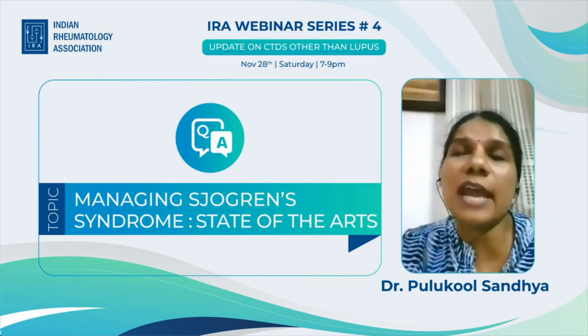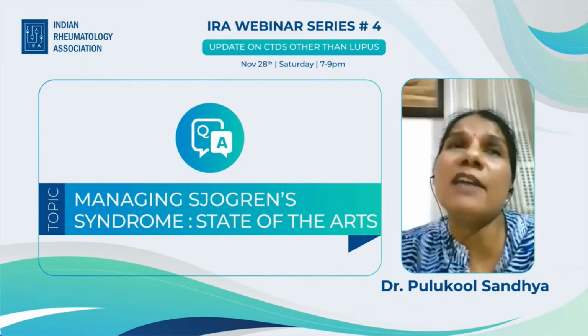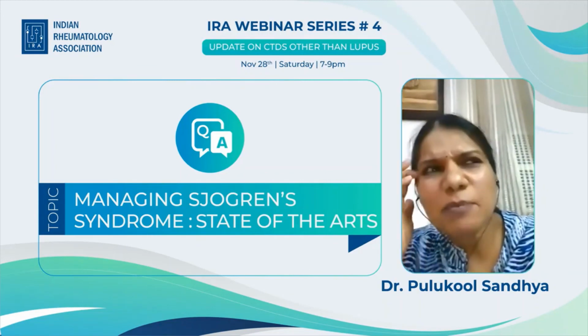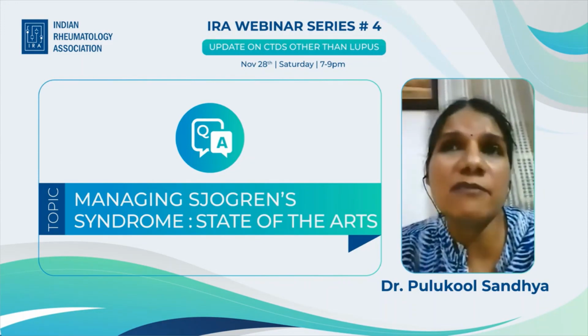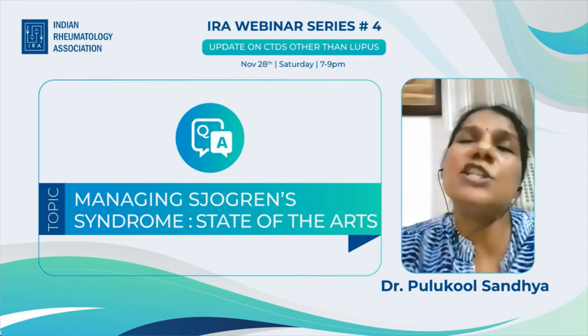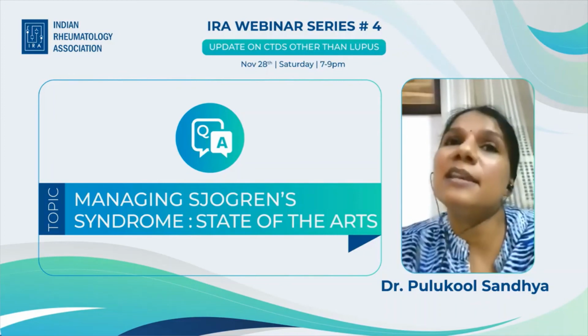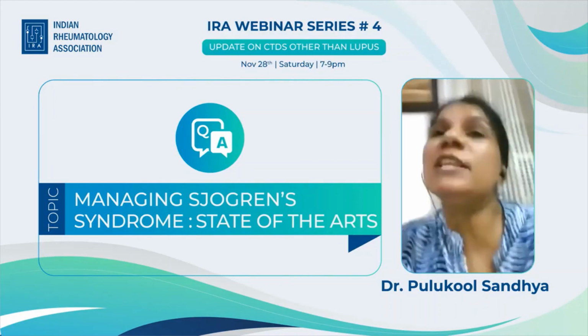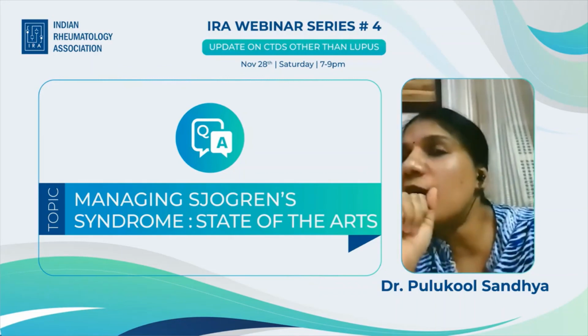I think they have given rituximab for more than 5 years. I may not be correct about the duration, but I think 4 to 5 years they have given rituximab every 6 months, 2 doses, and they showed that there could be a decrease in the salivary gland infiltrates in the patients with rituximab, more so in the rituximab patients, but there was also some decrease in infiltrate in the other DMARD group.